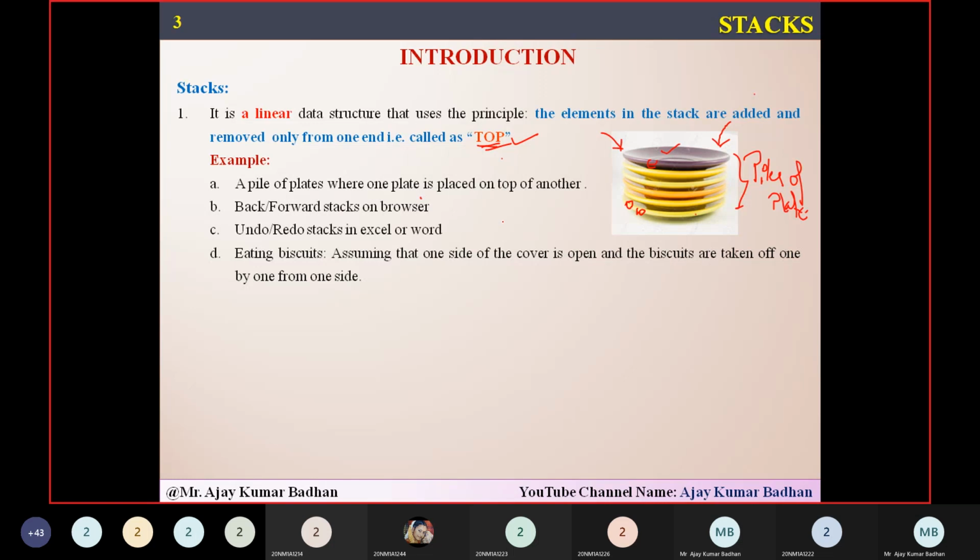Now, if you ask me for a practical, real-life example where we naturally use it, here is a small one: eating biscuits. Suppose you are having a new biscuit packet and you're feeling very hungry and want to eat it. So what are you going to do? If I ask anyone, you will remove one side of the cover, right? A biscuit packet has a cover on two sides, isn't it?